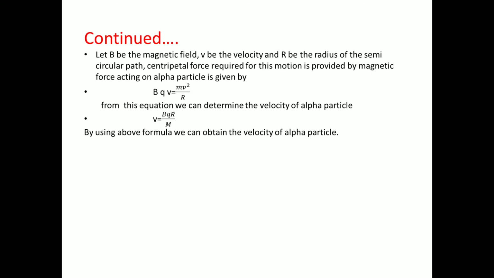Now, continuing from the previous slide, let B be the magnetic field, V be the velocity and R be the radius of the semicircular path.